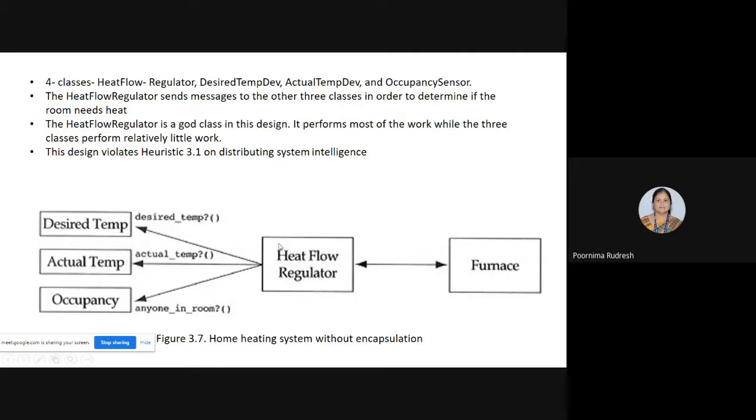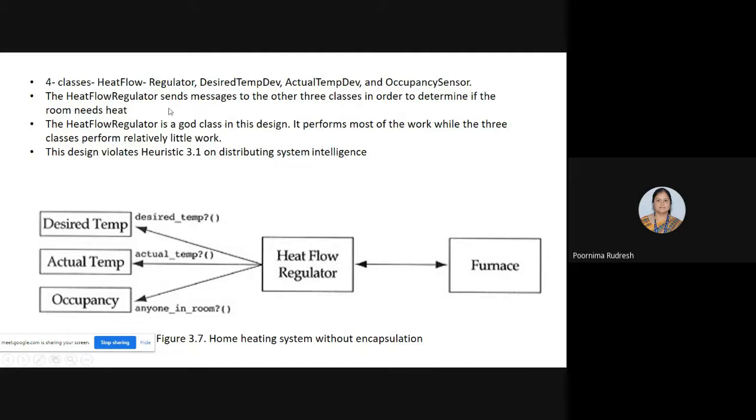But whenever we are designing a system, we should avoid the guard class problem, right? Because it simply violates the heuristics. This design violates heuristic 3.1 on distributing system intelligence. Understood now? Then what might be the solution for this?